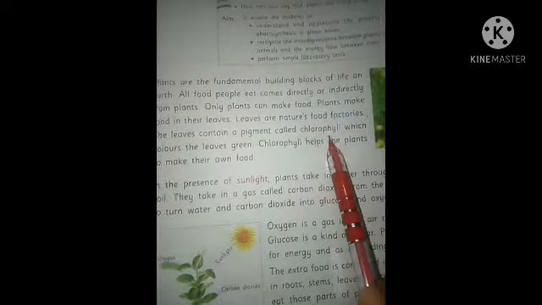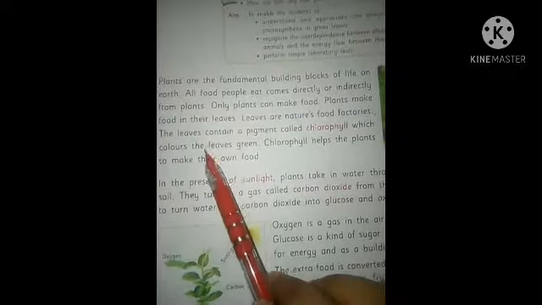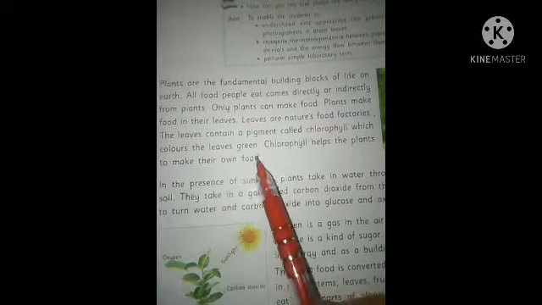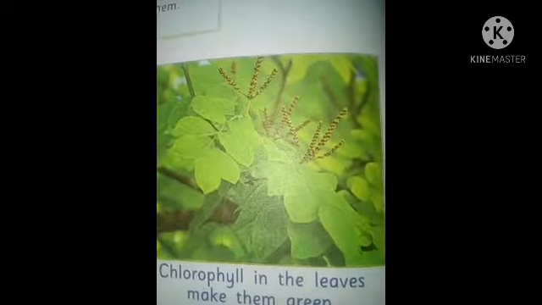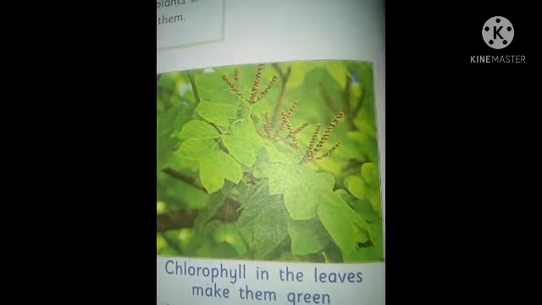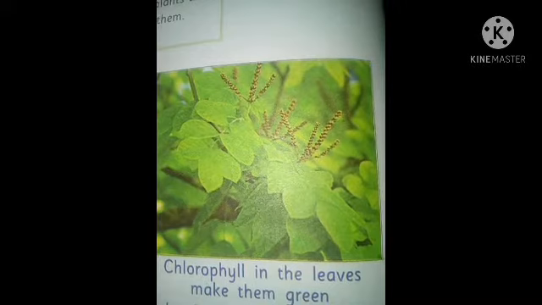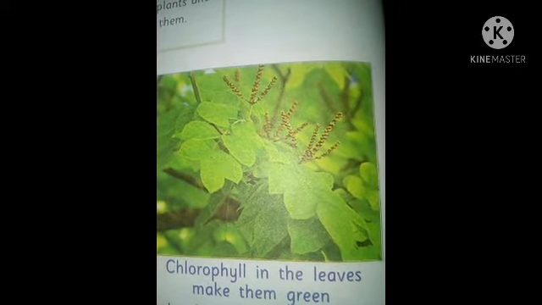So students, do you know why plants have green leaves? Because the leaves contain a pigment called chlorophyll which colors the leaves green. Chlorophyll helps the plants to make their own food. Only green plants can make food because chlorophyll is necessary for plants to make food.